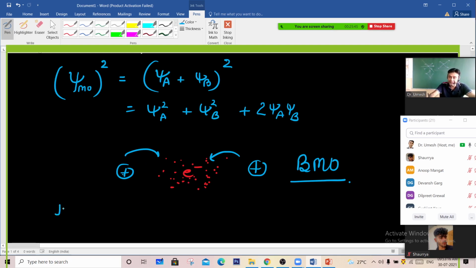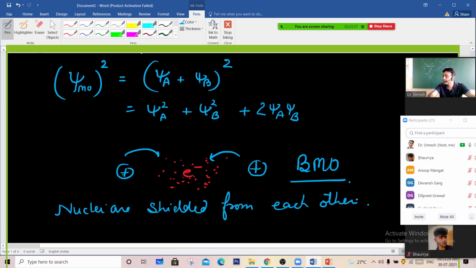I can say here the nuclei are shielded from each other. There is an electron cloud in between the two nuclei, and they are going to attract each other. This forms the bonding molecular orbital.